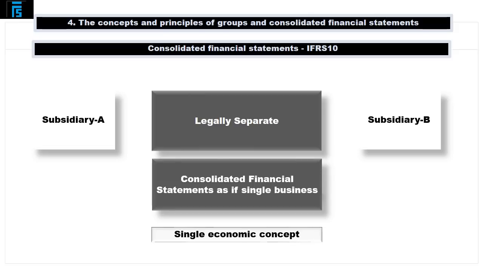The group financial statements will therefore include the assets, liabilities, income and expenses of the parent and its subsidiaries, but will not, for example, show intra-group balances such as amounts owed by a subsidiary to its parent or the profits generated on transactions carried out between group members.